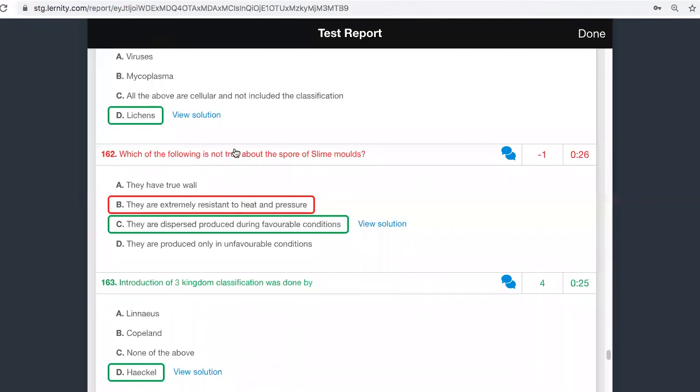They are asking which one is not true. The question is asking about not true. Okay, option B is not correct because that is true. A is true, B is true, and D is true. If it asks what is not true, then saying it is dispersed and produced during favorable conditions is wrong. They are produced only in unfavorable conditions. So it is wrong.